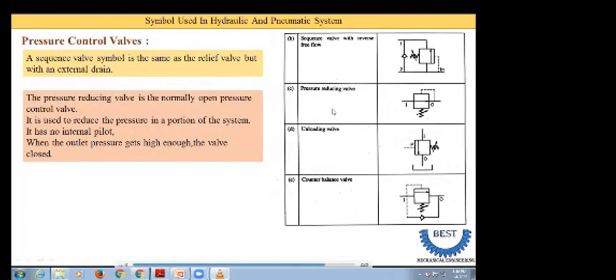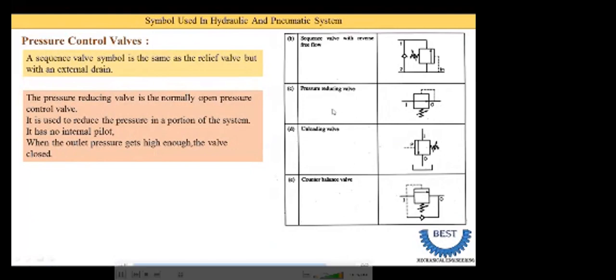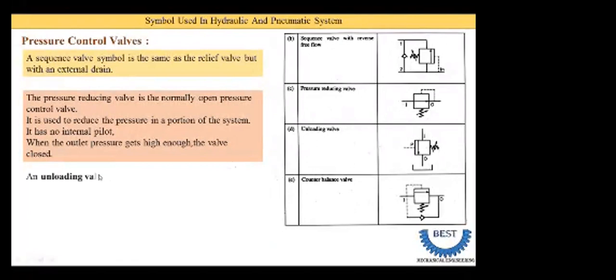Next one is the unloading valve. From its name we understand the meaning of unloading. Unloading means sometimes we need to empty something, it is called unloading. Here I explain. The unloading valve symbol is the same as the relief valve, but it has an external pilot, meaning external drain. Here you see it is the same: input, square, arrow, output, spring loaded, but one external drain is provided. In an unloading valve, why is an external port provided? Because of emptying the pump.